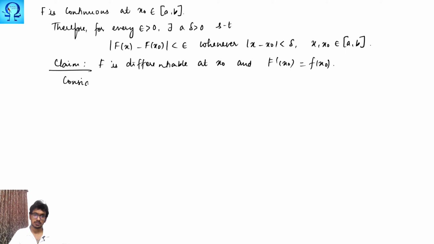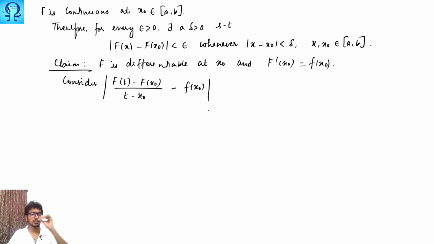Consider f of t minus f of x naught upon t minus x naught, minus f of x naught. This is an equivalent form of the definition of differentiability, right?